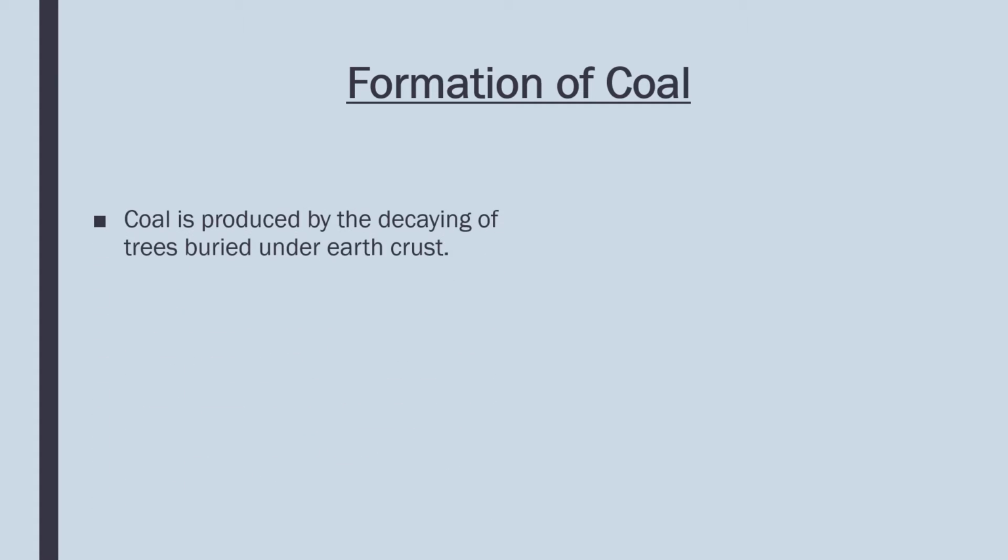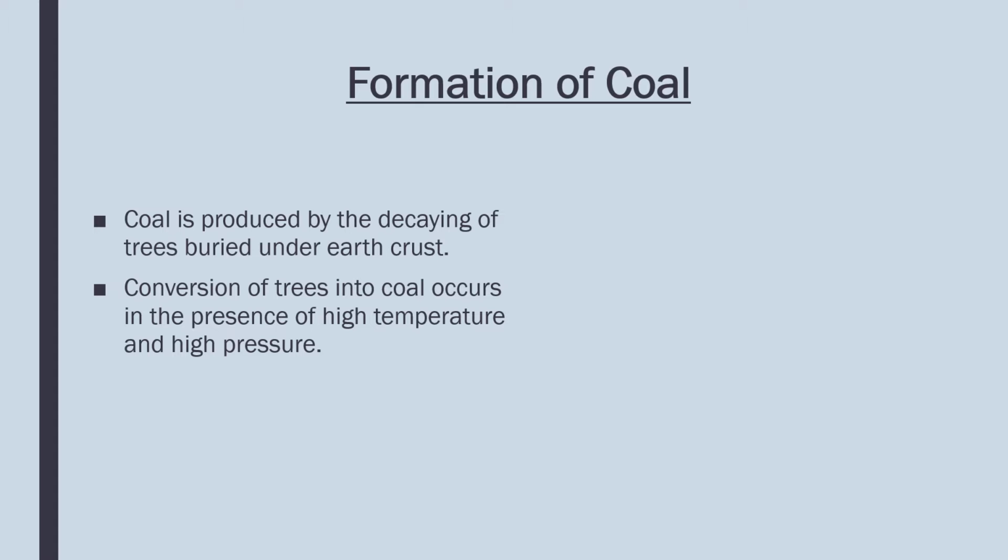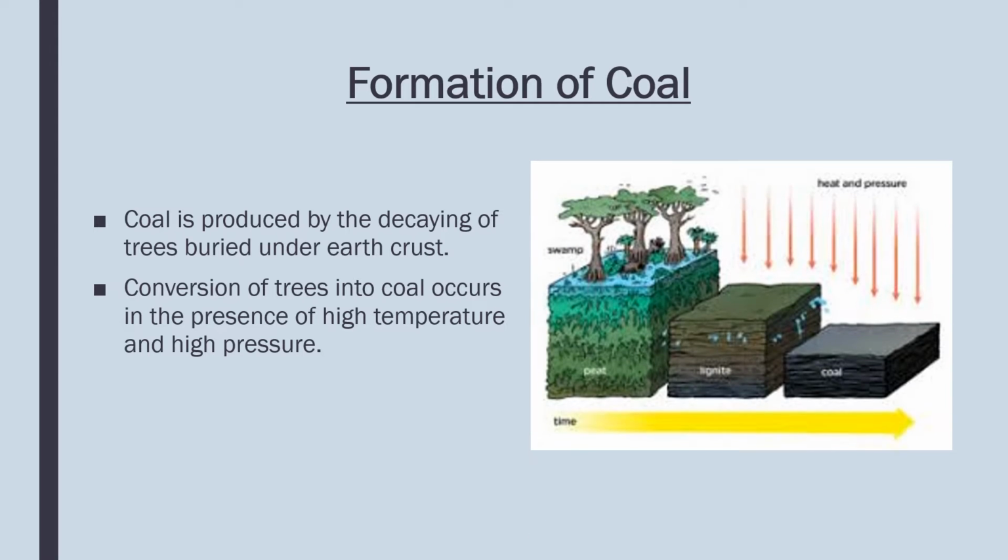First of all, you have to know how the formation of coal takes place. Actually, it is formed by the decaying of trees buried under the earth's crust in the presence of high temperature and pressure. These are the trees buried under the earth's crust, and in the presence of heat and pressure they are converted into coal.